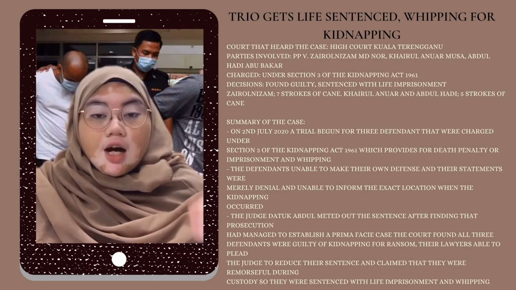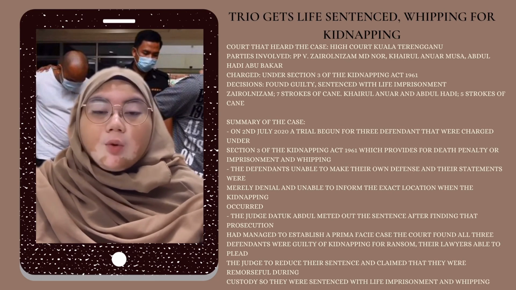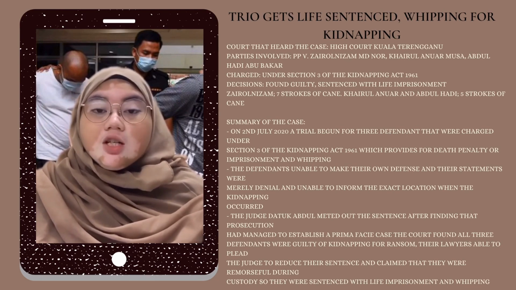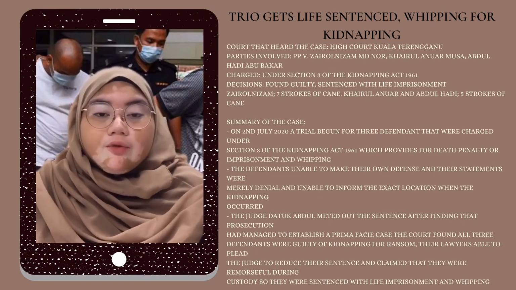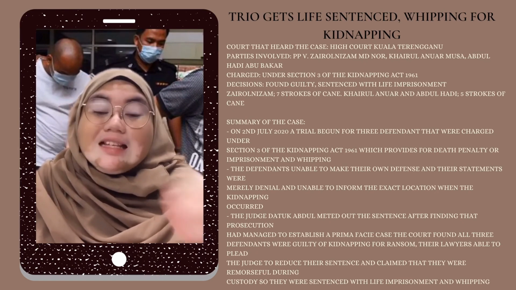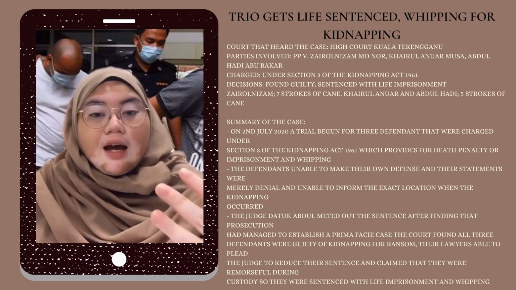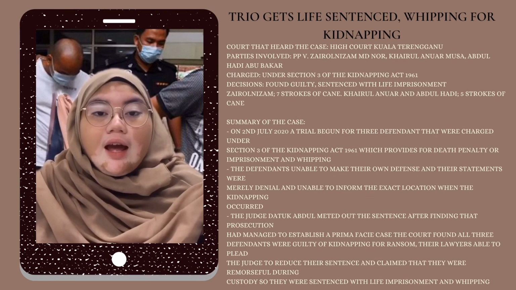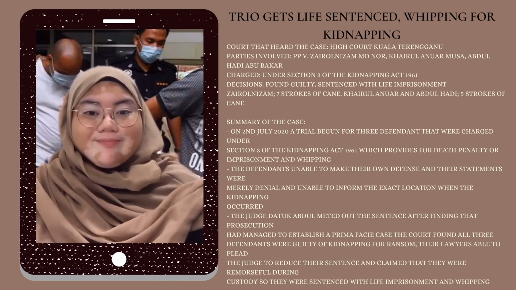Judge Dato Abdul Wahab met out the sentence because he believed the prosecutor had established a prima facie case, and their respective counsel was able to plead for life imprisonment instead of the death penalty because they claimed that the 3 defendants were remorseful and had learned their lesson during the remand period.